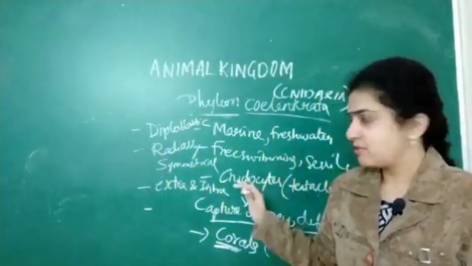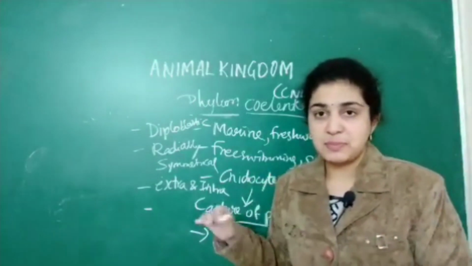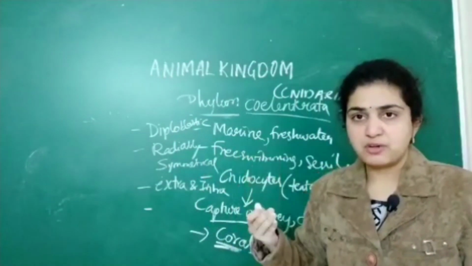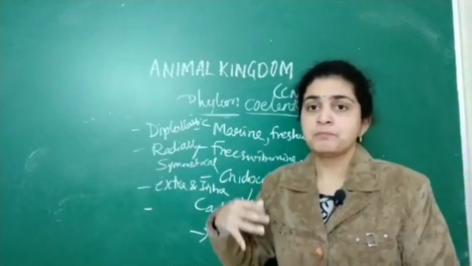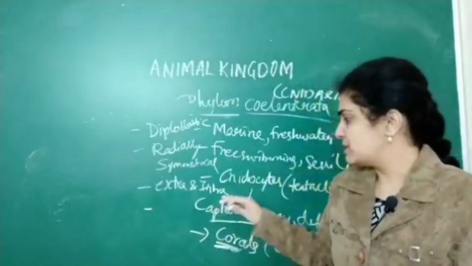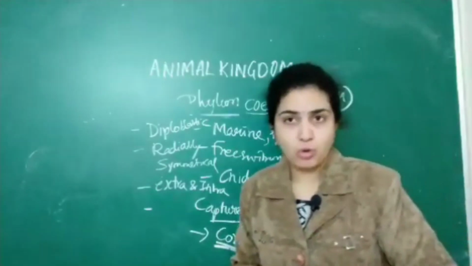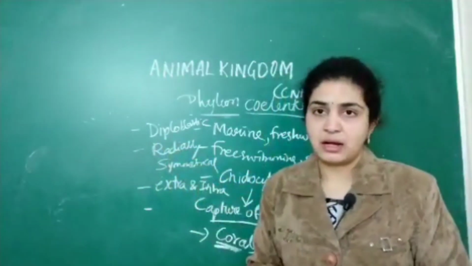Marine, freshwater, free swimming or sessile, cnidocytes as a specific feature, like for sponges. Next, for ctenophora, bioluminescence as well as ciliated comb plates. Here also cnidocytes are present, as well as corals. Next, diploblastic, radially symmetrical organisms.